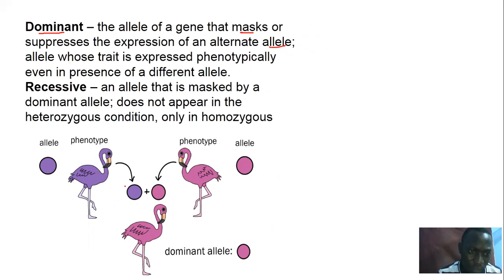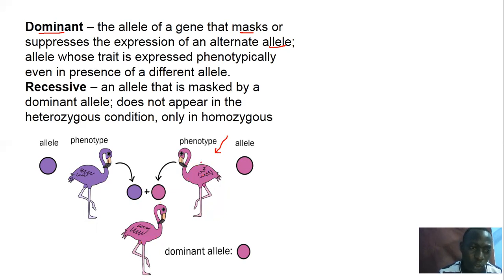For example, if you're looking at these flamingos, you could have one purple flamingo mating with a violet flamingo, or if I am assuming it's red. So the baby that comes out is actually neither a blend, and the baby takes on the color of one parent, meaning that the color the baby has taken on from the parent is the dominant one. So that means this violet color will be the dominant allele.